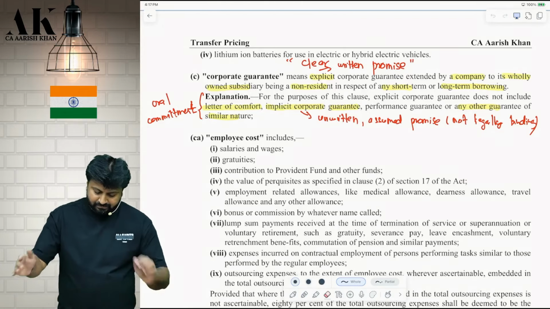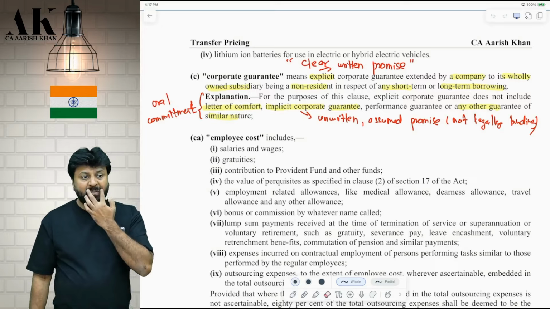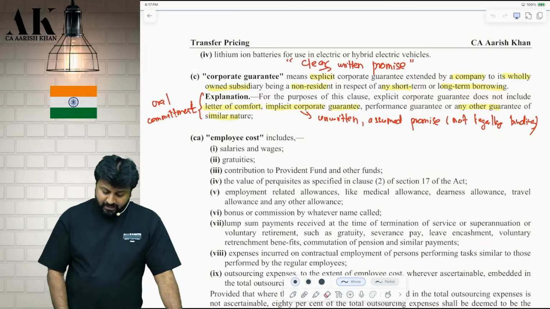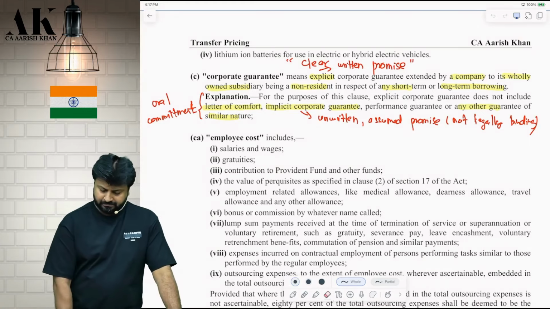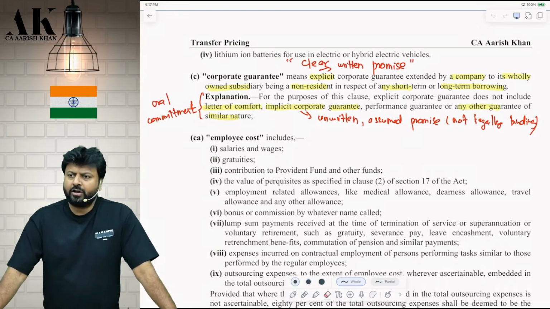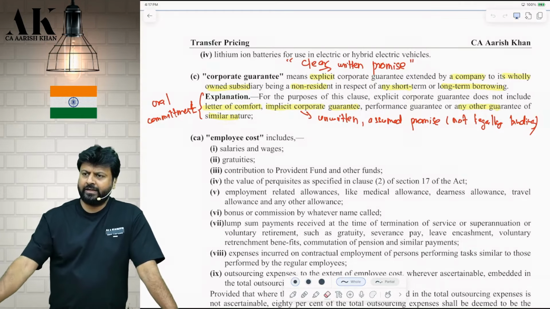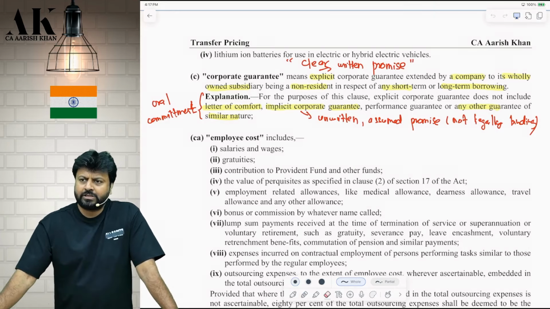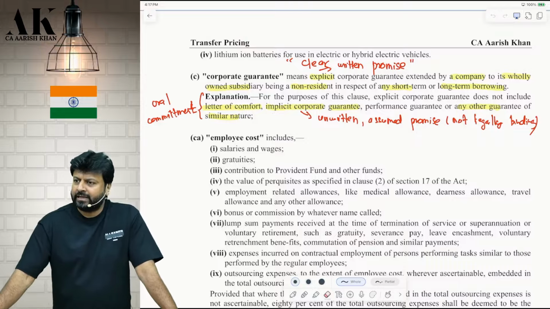Similarly, it does not include, underline, implicit corporate guarantee. What is an implicit corporate guarantee? I am not giving any guarantee in writing, just an oral guarantee. I am just making a promise. Sometimes if Reliance Industries says even a few words, those words carry a lot of importance in practical life. Yes or no? Because it is Reliance Industries, not a word given by some normal person.